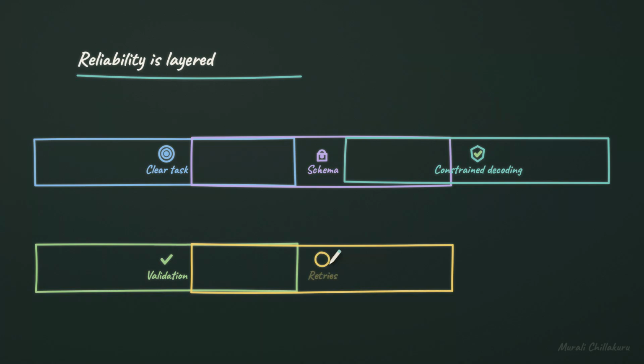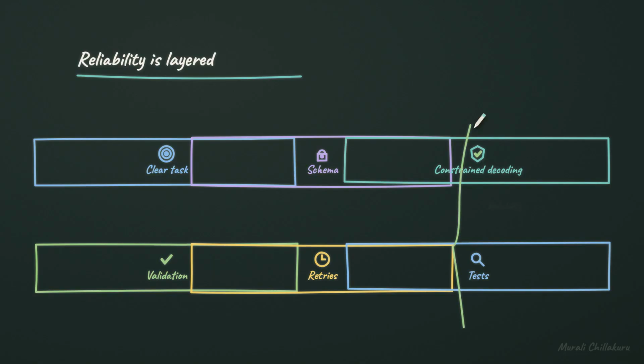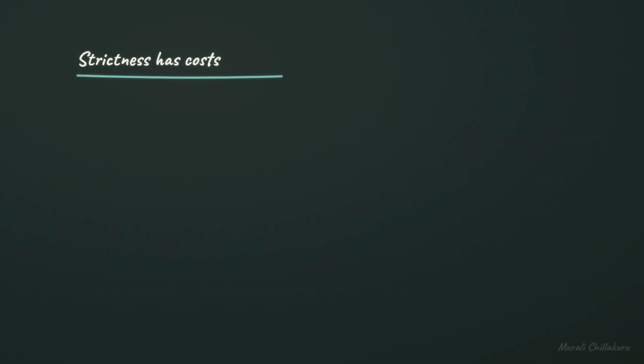Retries give the system a controlled way to recover from a failed attempt. Tests reveal edge cases before real users depend on the format. Reliability comes from the layers working together, not from one magic setting. Should teams make the schema as strict as possible?